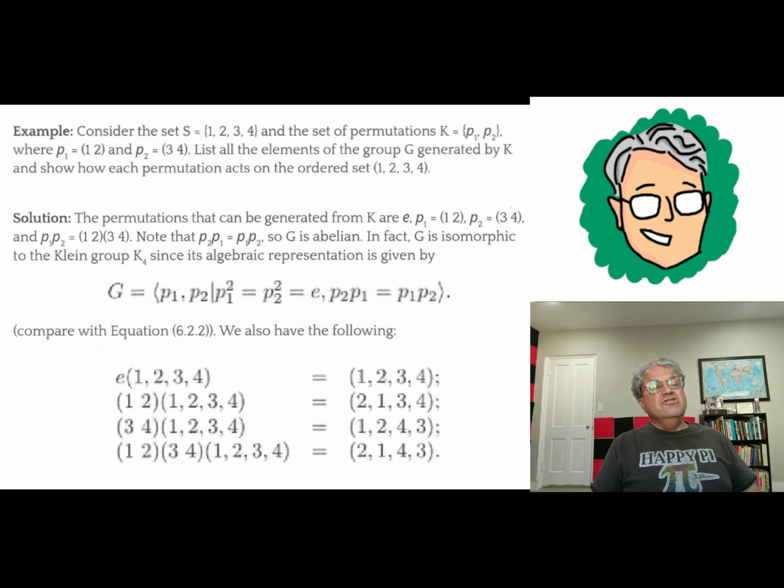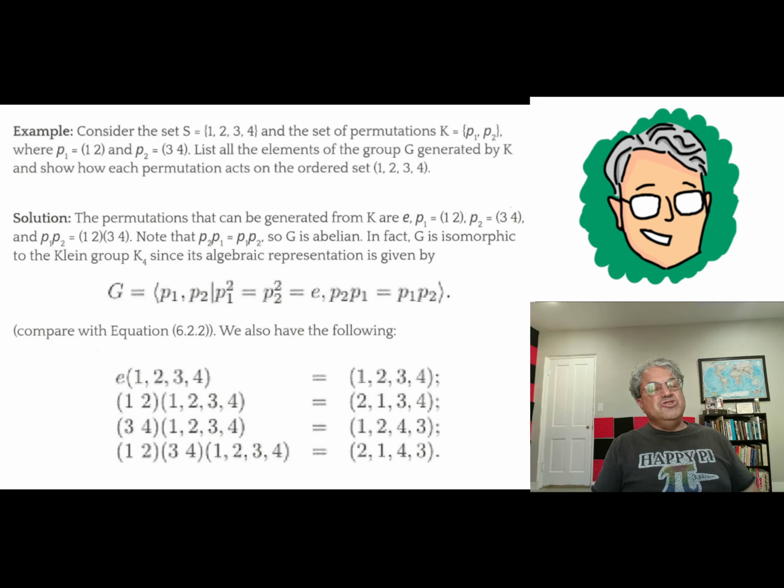And so I think you can see E. There's always the element E. That's the element that doesn't do anything. And if you act on 1, 2, 3, 4 with E, you get back what you started with, 1, 2, 3, 4. But if you transpose 1 and 2, you're going to get 2, 1, 3, 4. Another way to say that is if you multiply your ordered set 1, 2, 3, 4 by the transposition (1 2), you get 2, 1, 3, 4. And if you act on it with (3 4), you get 1, 2, 4, 3. I think these are pretty easy to see.